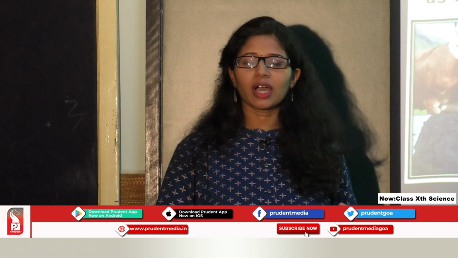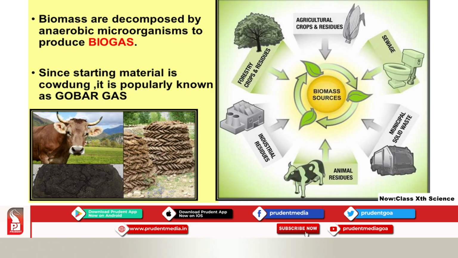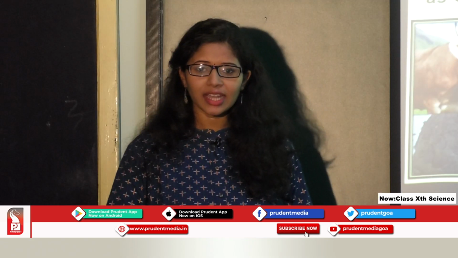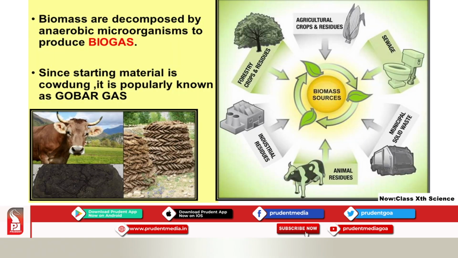So when this biomass is decomposed by anaerobic microbes, I repeat, anaerobic microbes, those microorganisms which do not need oxygen, this anaerobic microorganism results in producing what is called as biogas. So from the biomass, we get a useful component which is called as biogas.